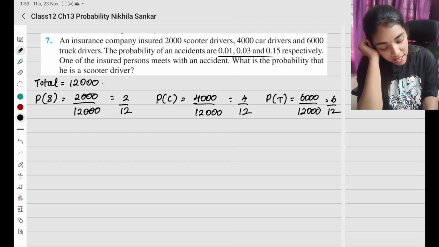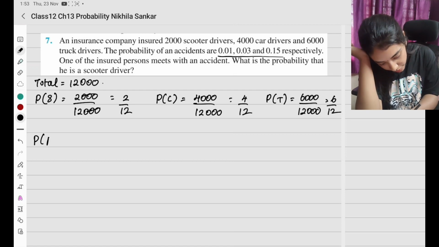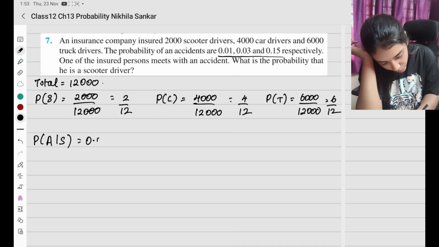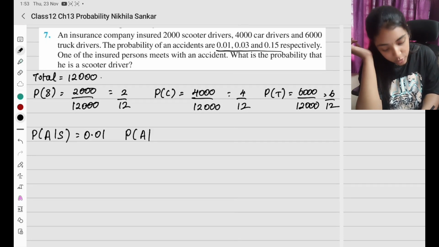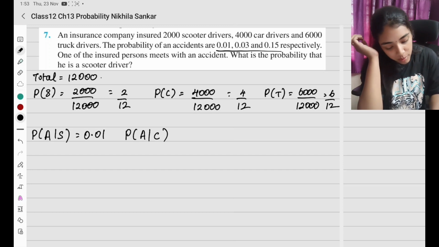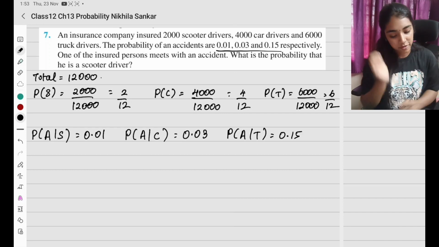Probability of accidents are 0.01, 0.03, 0.05. So now probability of accident when you are driving a scooter is going to be 0.01. Probability that you make an accident, A given C, if an accident happens when going in a car, it is going to be 0.03. Probability that the accident occurs when you are going in a truck is going to be 0.15.